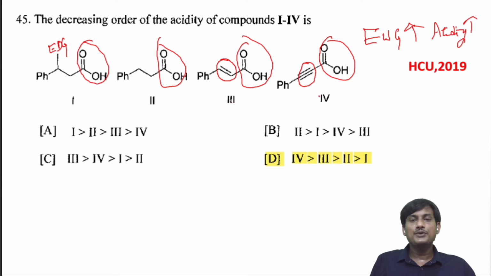But when you compare the third and fourth, this one has sp hybridization, this one has sp2. We know that as the s character increases, electron withdrawing nature increases. So this one is a strong electron withdrawing group when compared with this one, and this one is the reference. When compared with the first one, here you have electron donating. So the order will be: fourth one is more acidic, next third one, next second one, and first one is least acidic since there is an introduction of an electron donating group. So this is the order.